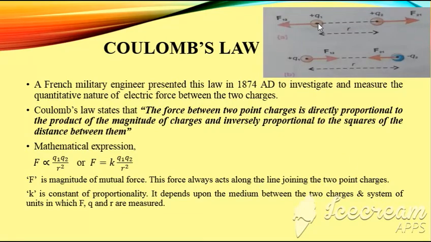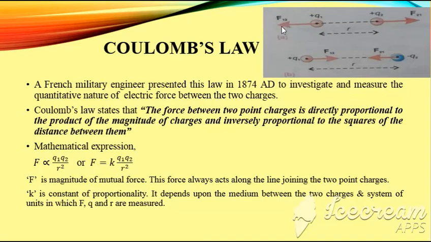Just look at this diagram. These are two point charges, Q1 and Q2. They have the same charge on them. You will see that Q1 is positive and Q2 is also positive. R is the separation between them, and this is the line which is joining the two charges. Coulomb's force acts along the line joining the two charges.